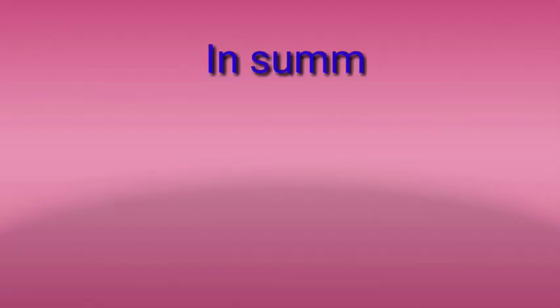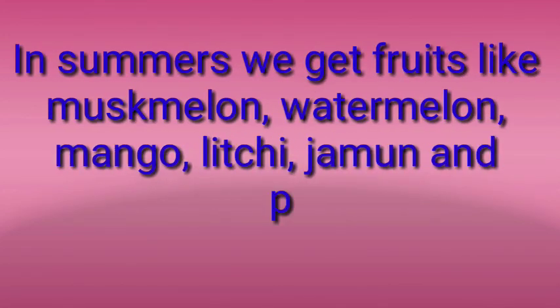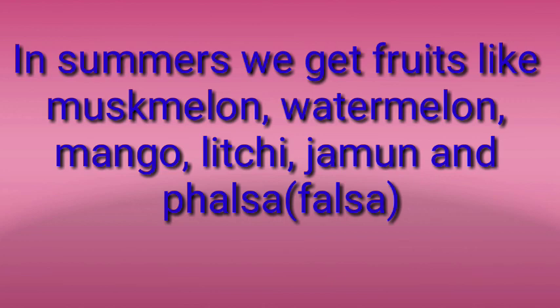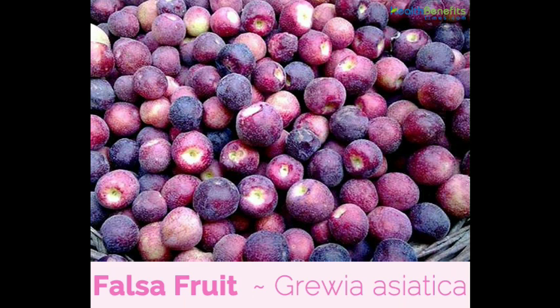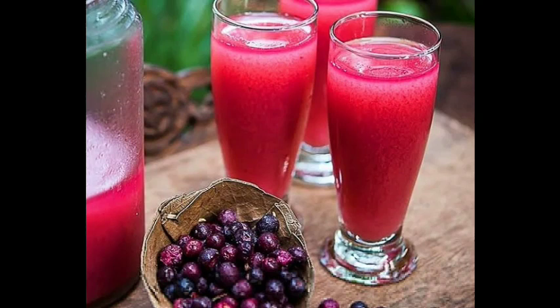Now in summers we get fruits like muskmelon, watermelon, mango, lychee, jamun and falsa. So falsa can be written in both these spellings, okay, Phalsa or Falsa. So this is how the falsa fruit looks like. It's sour and sweet to taste and it is most common in North India. So if you drink a juice made out of these falsa, it will cool you and refresh you during